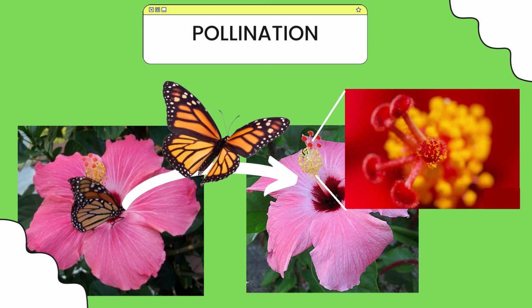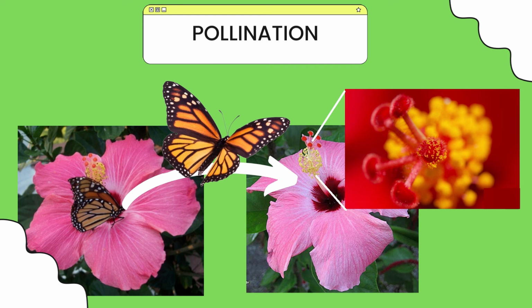So here's how pollination works. The flower produces pollen, and it is located on the anther. An organism is then attracted to the plant because of its color and the nectar that is also produced by plants. And as the organism, or in our example, the butterfly, moves around, the pollens are attached to the body of the butterfly, which will now be transported by the butterfly unknowingly but not harmful.